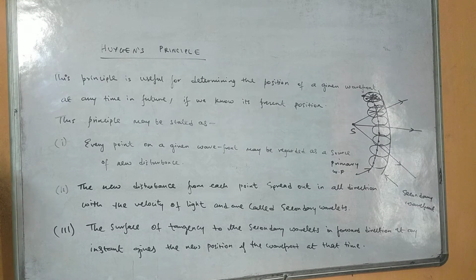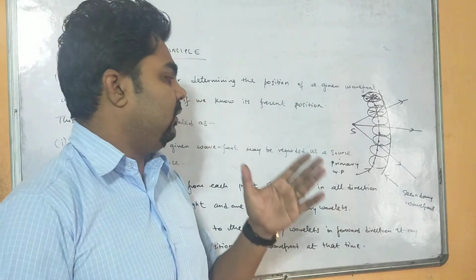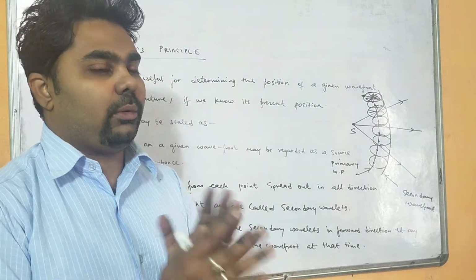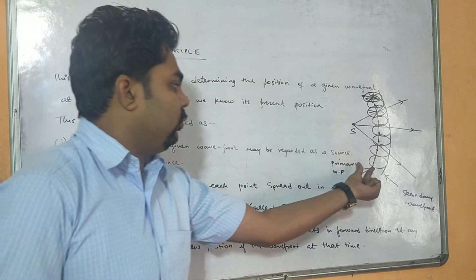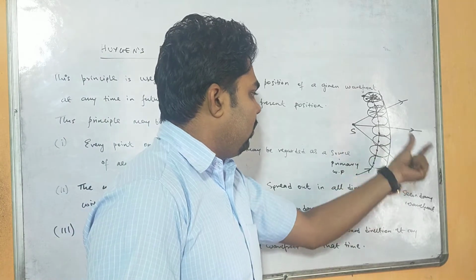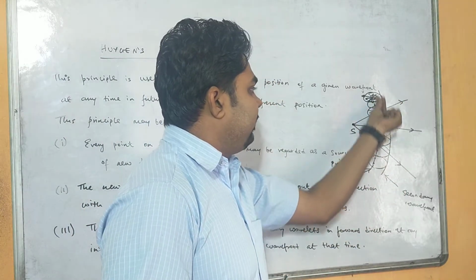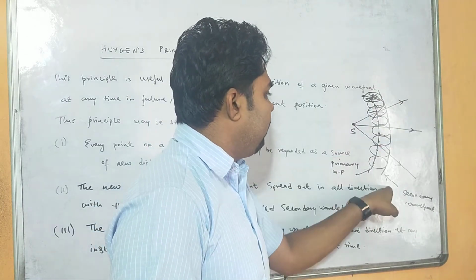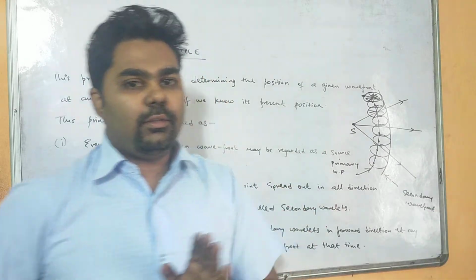These are the principles of Huygens. It gives the position of the formation of the wavefront, by knowing its present position. Now this is the secondary wavefront or wavelet. When its particles act as new point sources, a tertiary wavefront will be formed, then a fourth. Like this, light always moves in the forward direction.